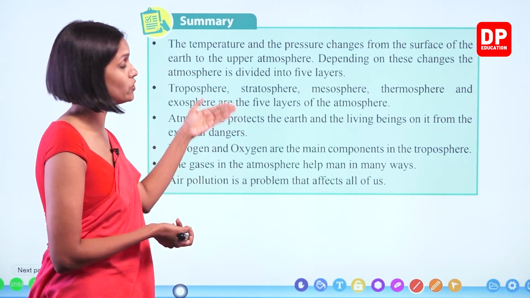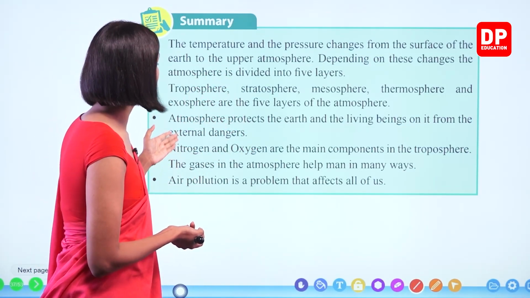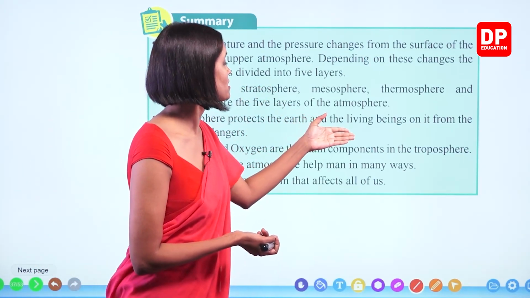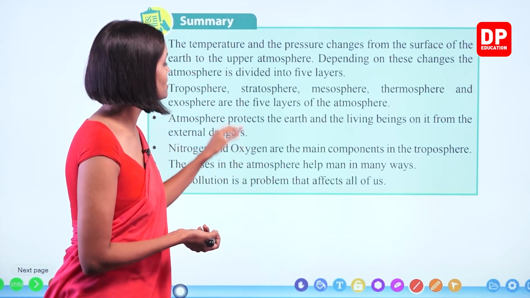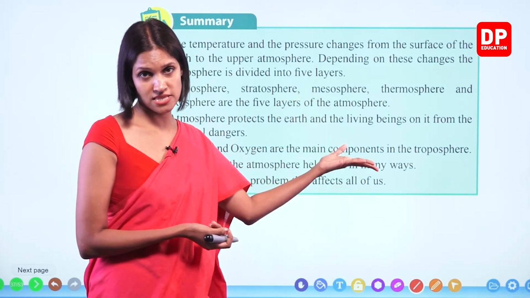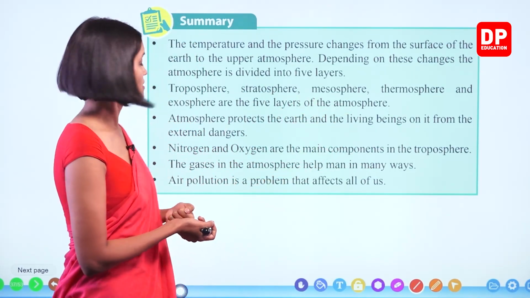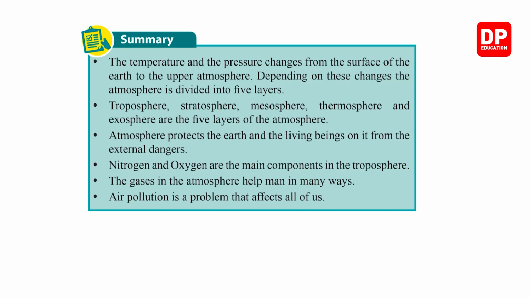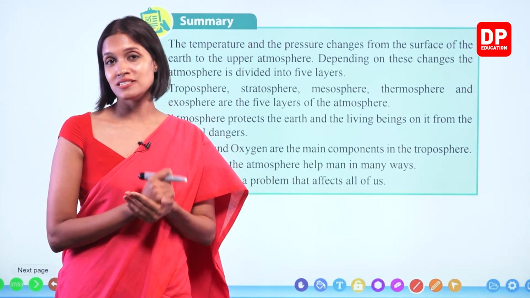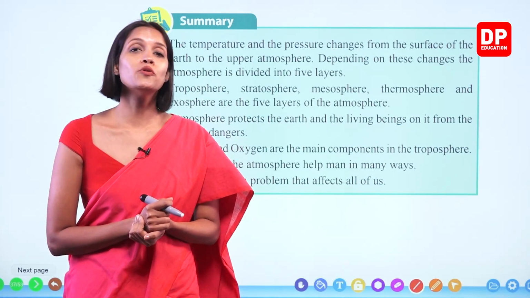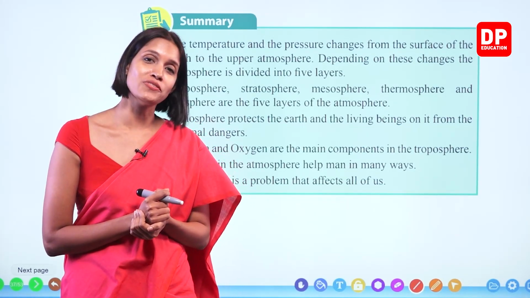We learned how it protects us. Right? Nitrogen and oxygen are the main components in the troposphere. And the gases in the atmosphere help man in many ways. We learned all those methods. Right? Air pollution is a problem that affects all of us, and further we learned how to minimize air pollution too. So I hope you got a better understanding of this lesson.